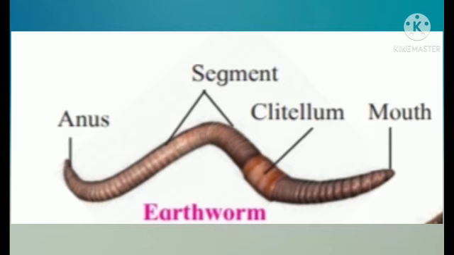Let us see the body segmentation. If the body of animals is divided into small, similar units, then such body is called as segmented body, and each small unit is called as a segment. For example, animals like earthworm from phylum Annelida.